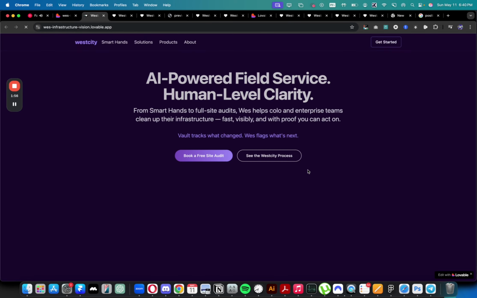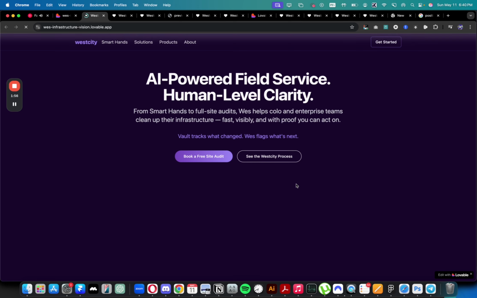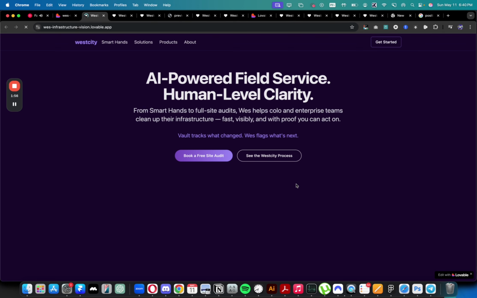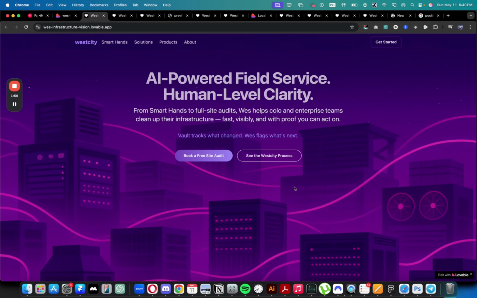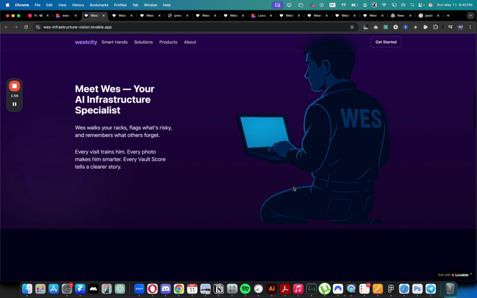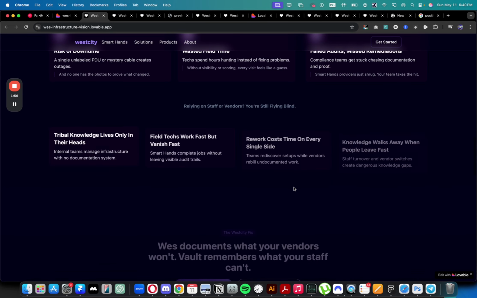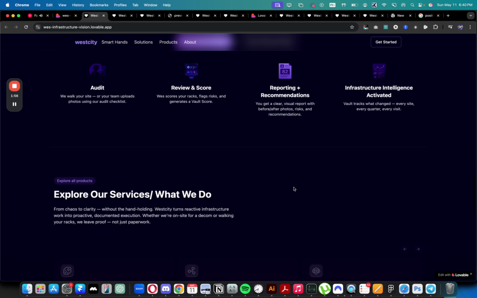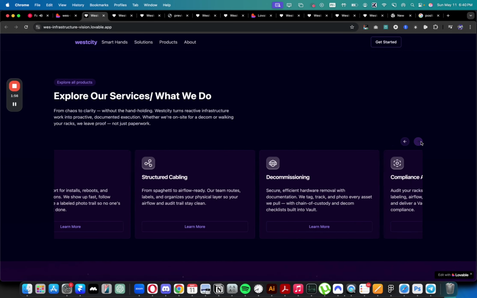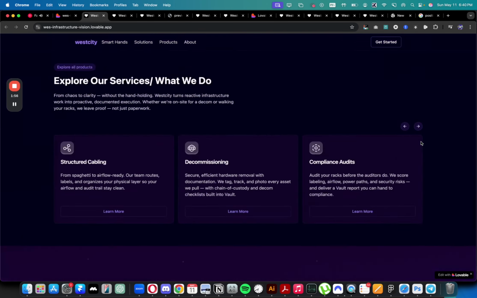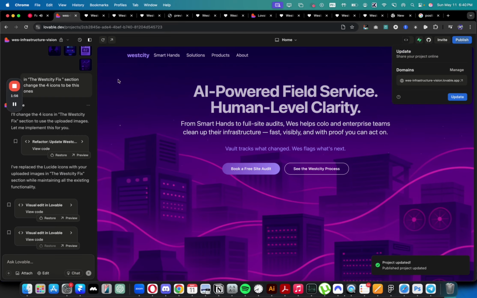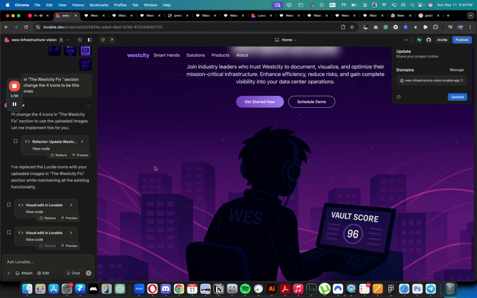But yeah, let's look. We have animations. Obviously, the background images can be optimized for faster loading speed. But here we have the hero image, then we have this image, and some nice animations, the product section, the calls to action. I'm not sure why it didn't save the last edits.